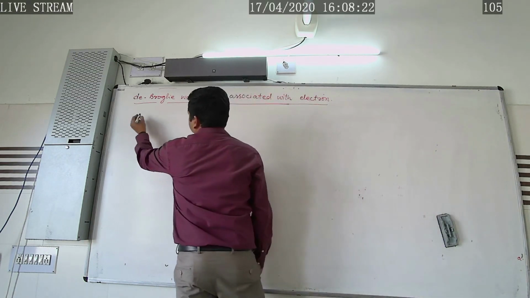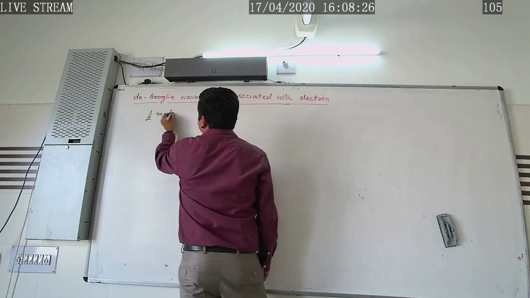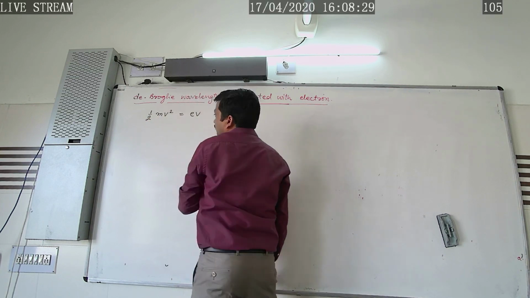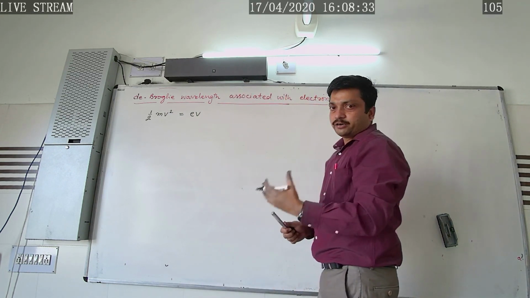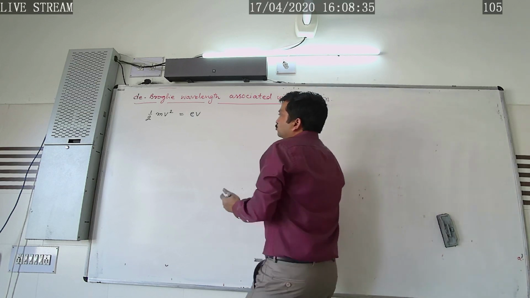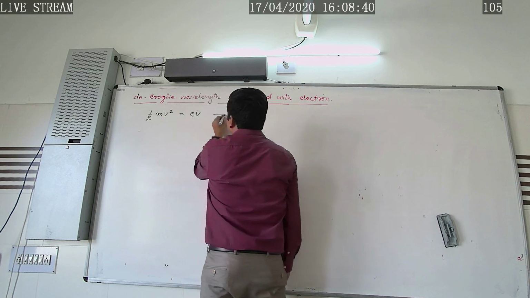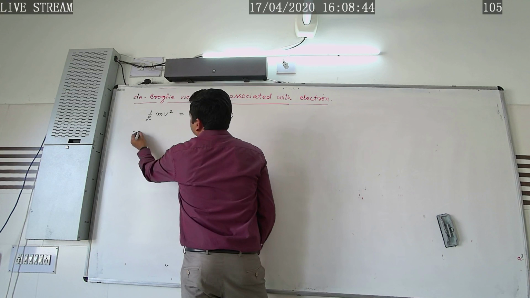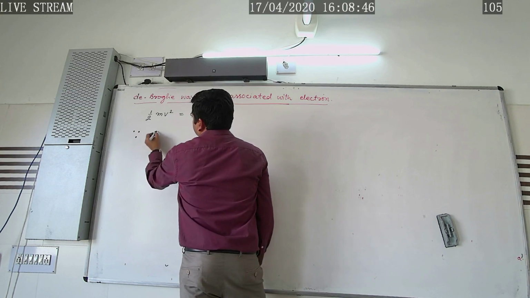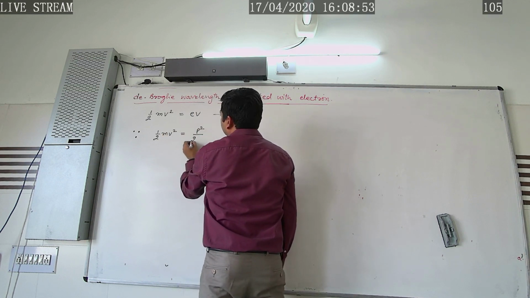difference of V volts. Then the kinetic energy of the electron will be equal to eV. Kinetic energy gained by the electron will be equal to the work done by that potential. So here we can write that as, let it be equation number 1, kinetic energy, that is kinetic energy 1 by 2 mv square is nothing but p square over 2m.